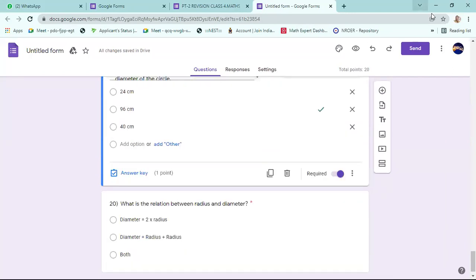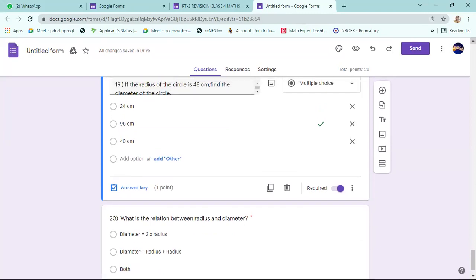What is the relation between radius and diameter? Both, sir.